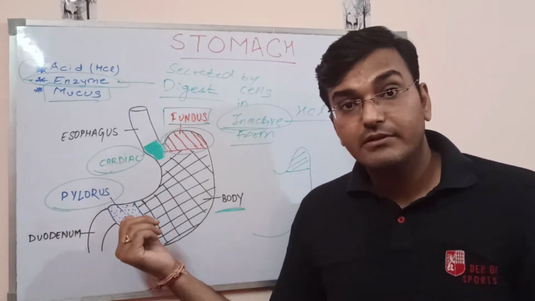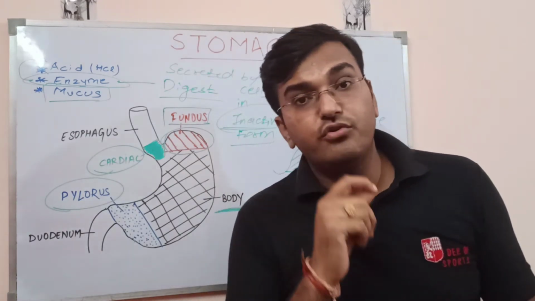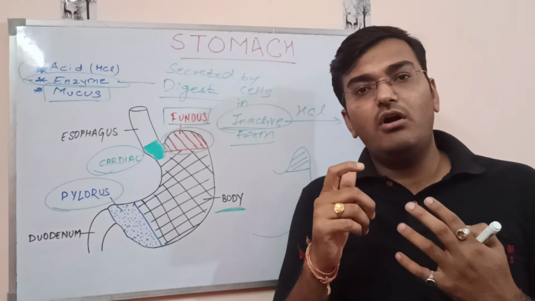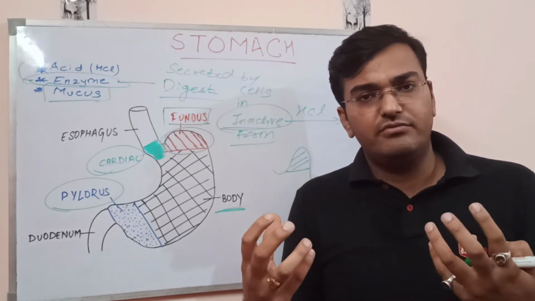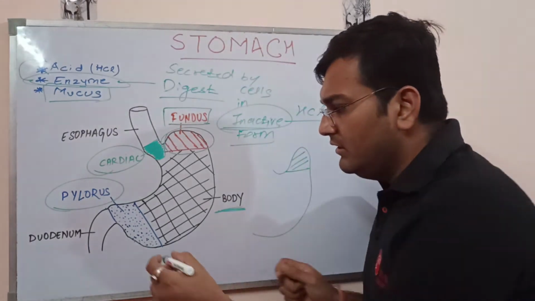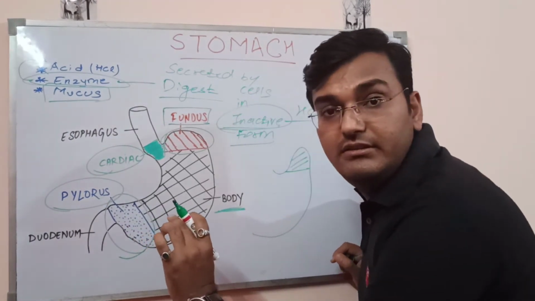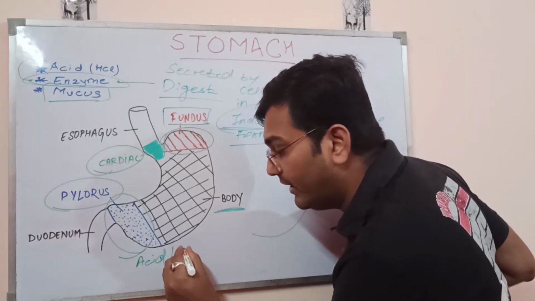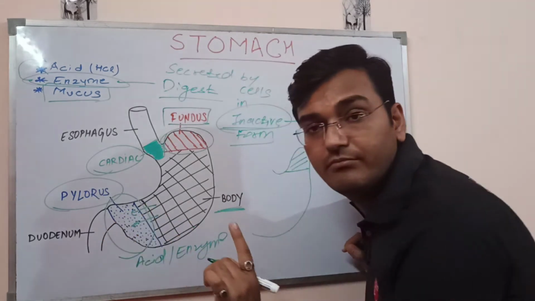But here, yes, along with mucus, a few other cells would also be present. Which are these? These cells work as a kind of auto hormone controlling system. Here a few cells are present which will detect the level of acid and the level of enzyme in the food coming to it.